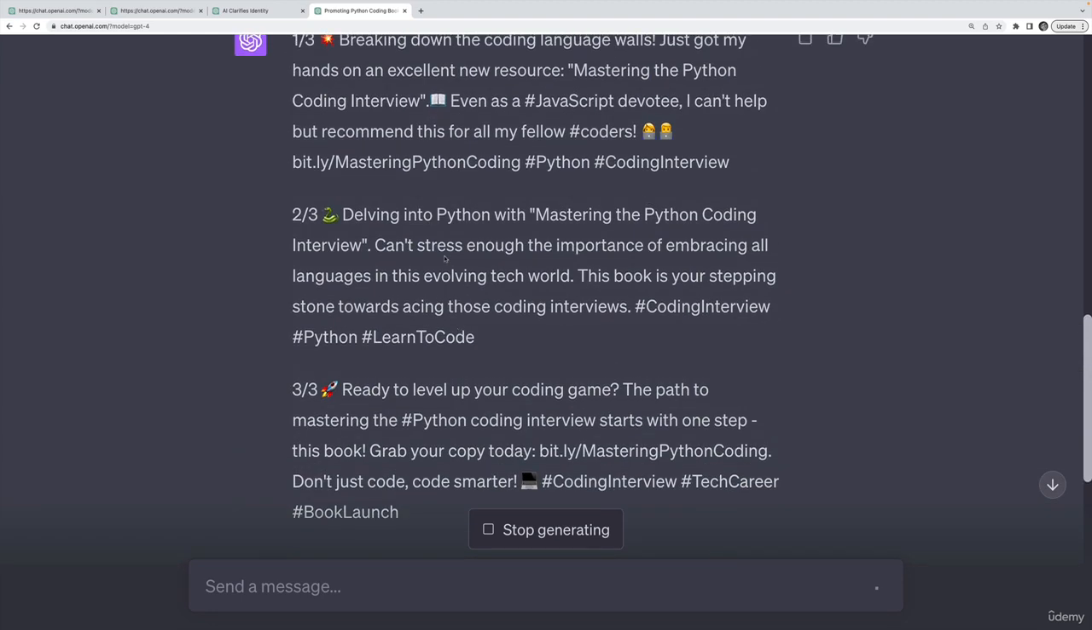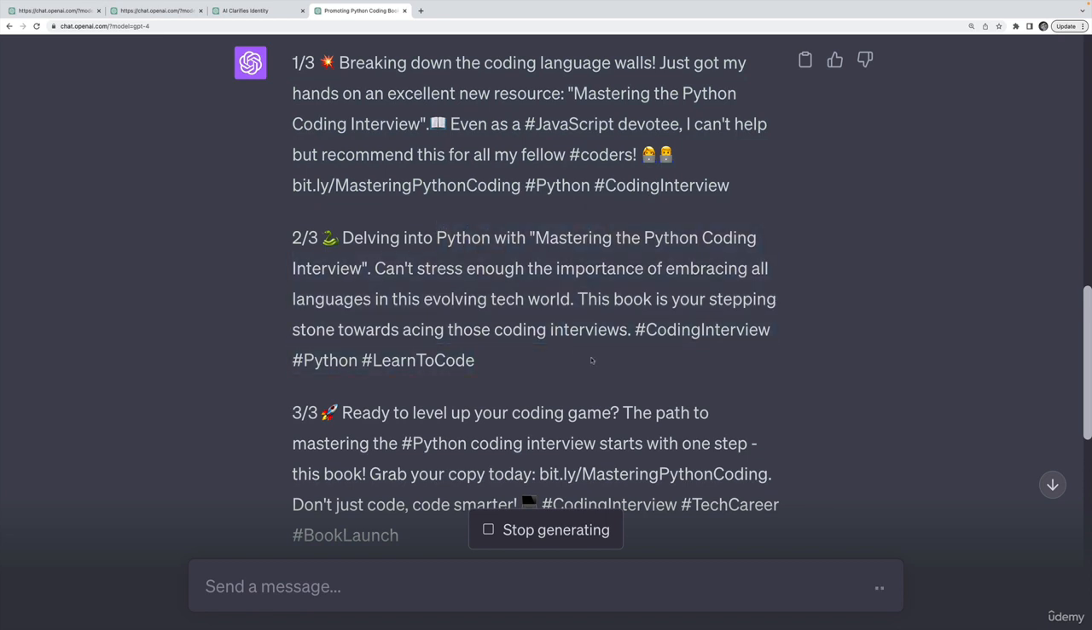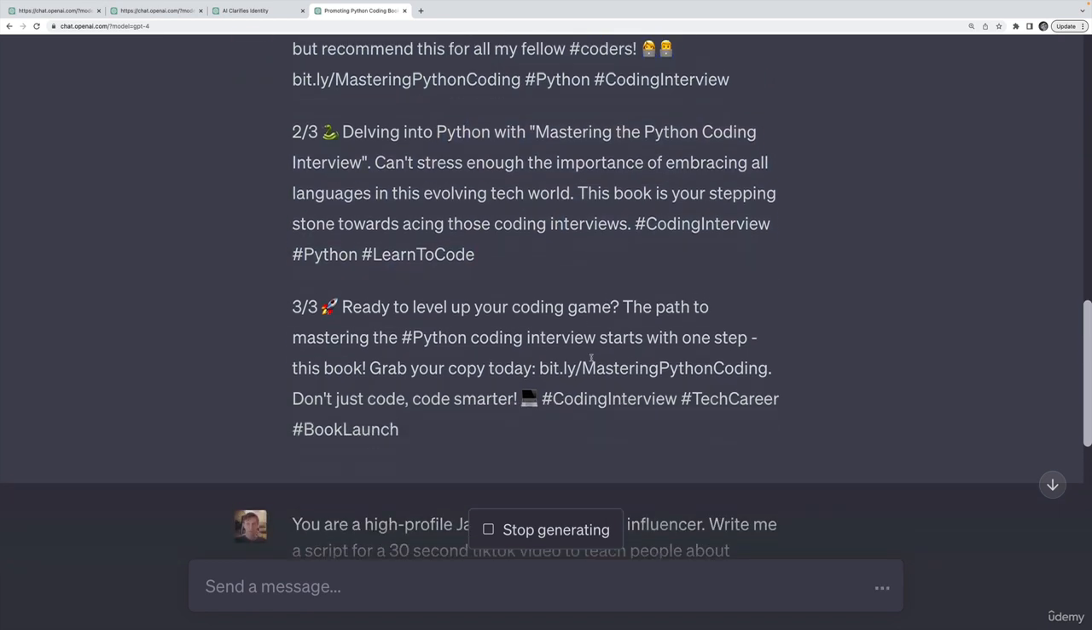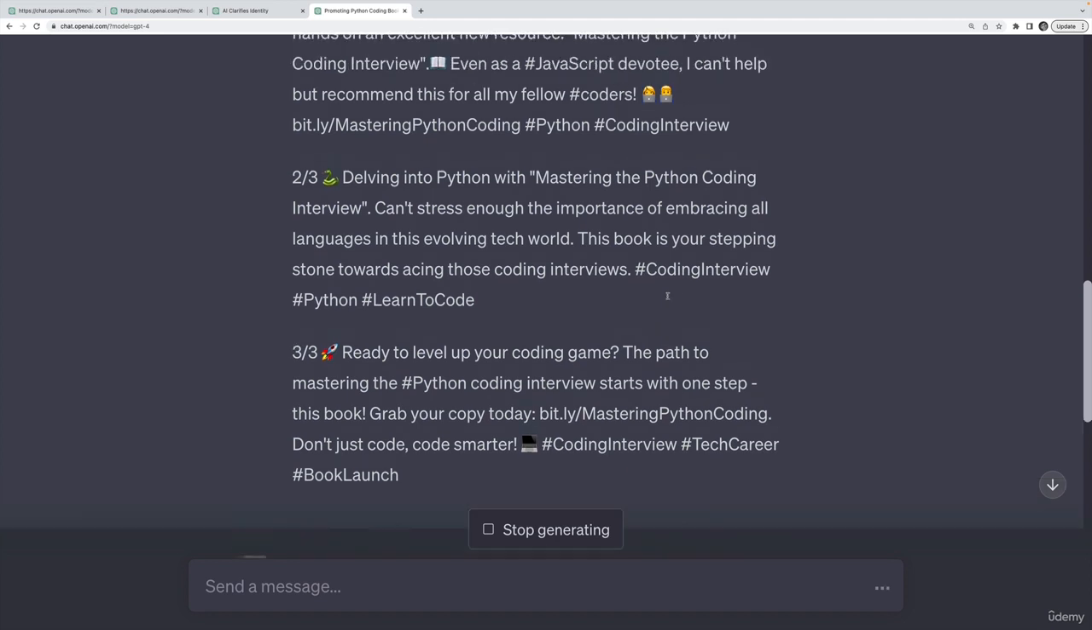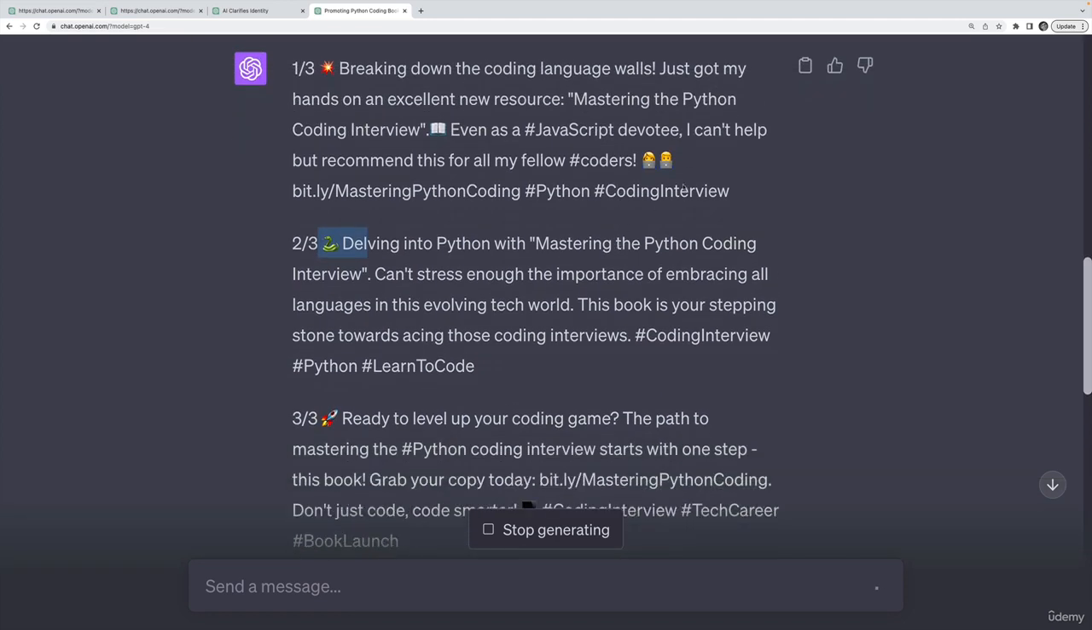By the way, here's our 3 tweets. So 3 completely different tweets. They're all kind of similar because it's all about the same topic. It's not the most inspiring, but 3 different tweets. We've got emojis in there. We could tell it not to include emojis. There's a whole bunch of things we can do as far as the format.